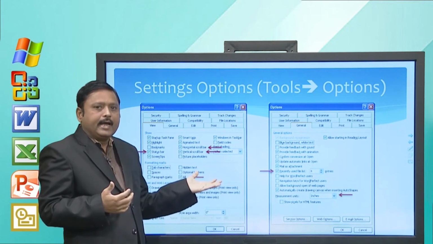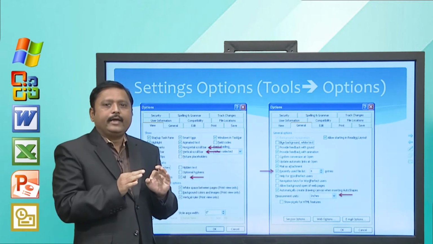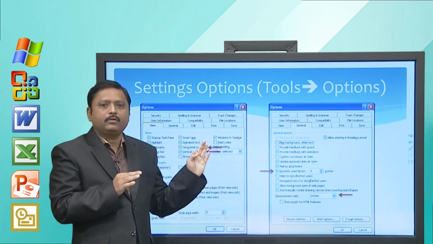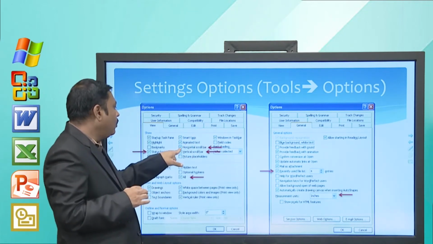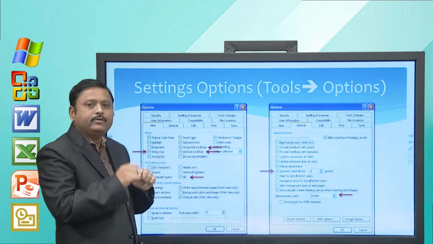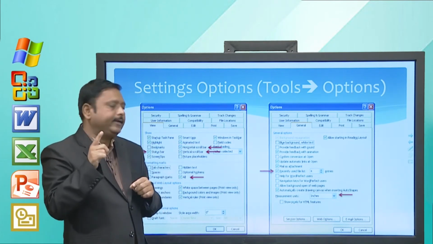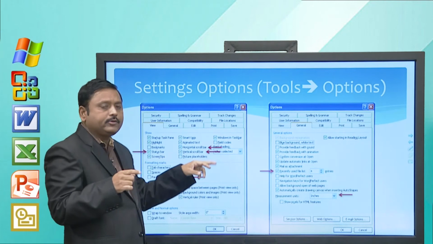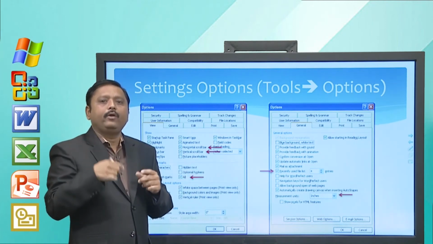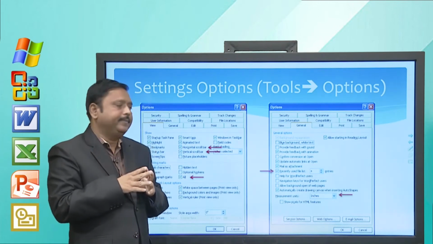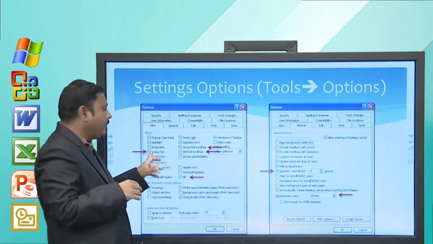Now, from this dialog box you have to verify whether these options or check boxes are ticked or not. The first is the horizontal scroll bar. If it is not checked, you simply check that. Then the vertical scroll bar, if it is not checked, you simply check that, otherwise it will not be shown initially.